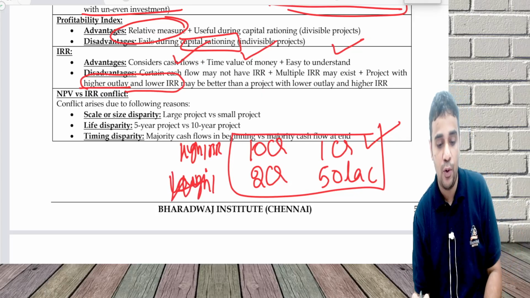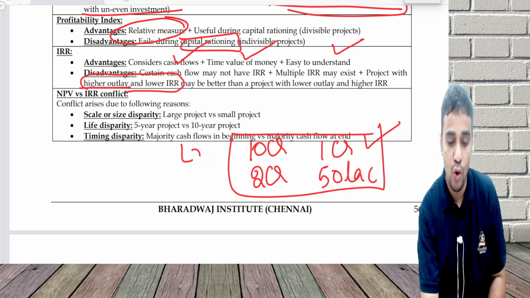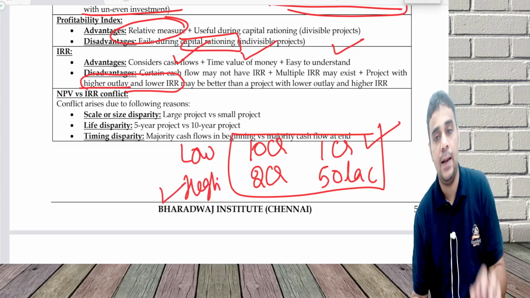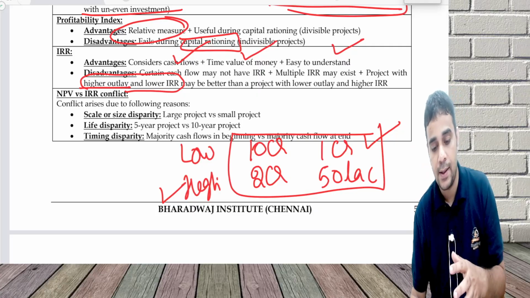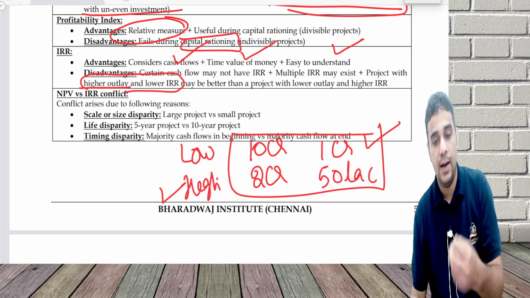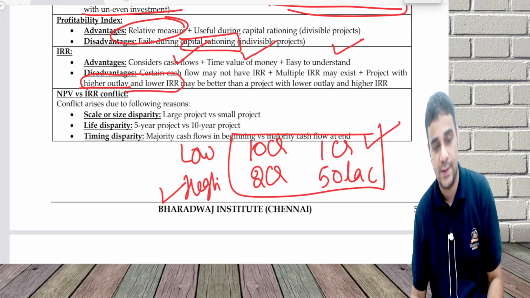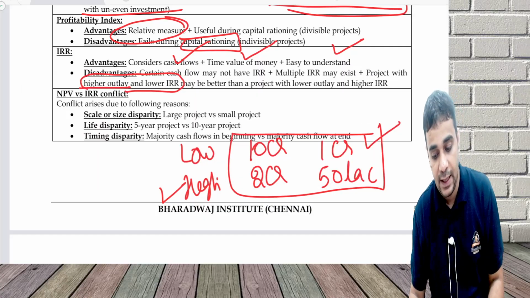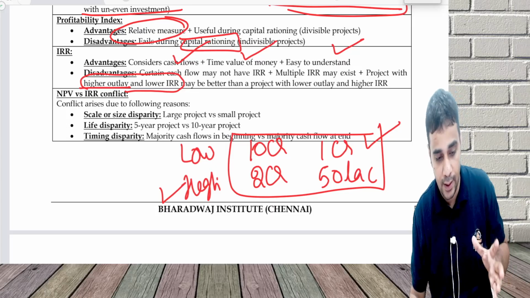IRR will say the second is better, NPV will say the other one is better. Ultimately, what really matters is how much money is available. If I have to do only one of the two, I may end up investing 10 crore and earning 1 crore if I have money available. So sometimes it is possible that a higher outlay and lower IRR project is better.